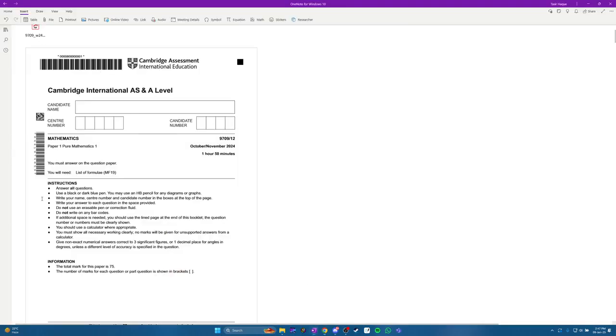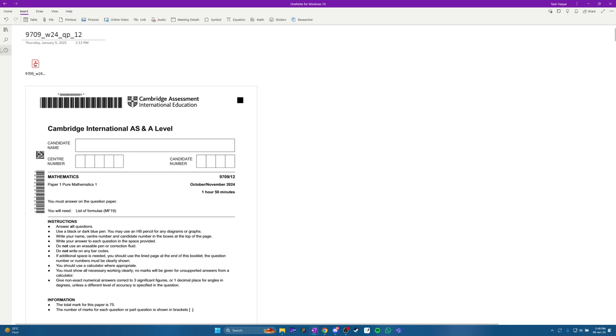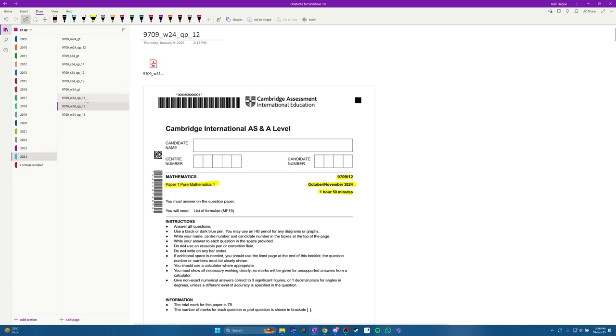Anyway, let's start with the paper. Let's not waste any more time. So before we begin, what paper is this? This is 9709 paper 1-2 from the October-November 2024 series. 1 hour 50 minutes is the time, and it's from pure math paper 1.